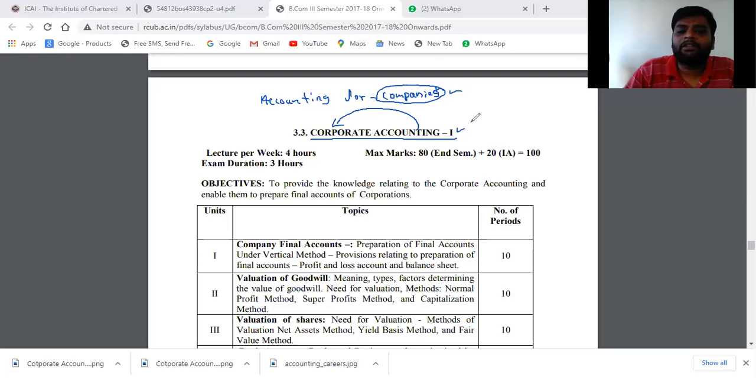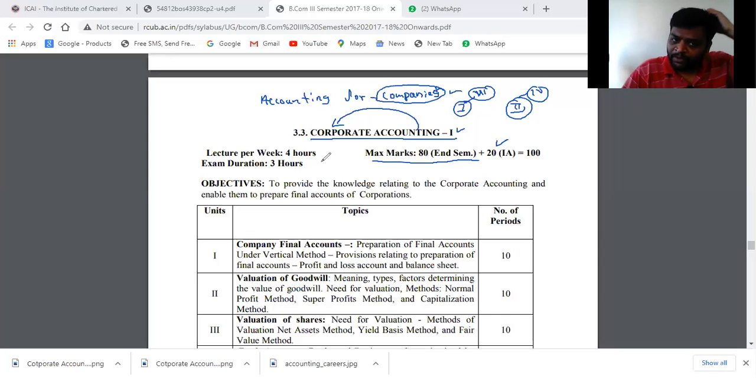Okay, you are having two parts, corporate accounting 1 and corporate accounting 2. Corporate accounting 1 you learn in third semester, corporate accounting 2 you are going to learn in fourth semester. Okay, understood? Raise your hand if it is understood. Then it will be of a maximum of 80 marks. You will get 20 internal marks, as you know. The exam duration will be 3 hours.